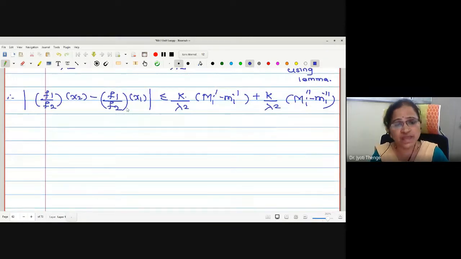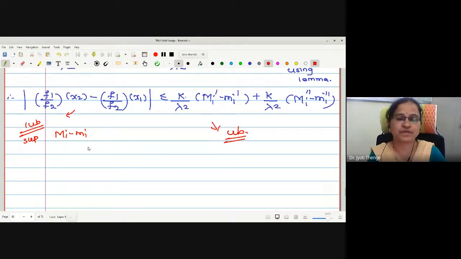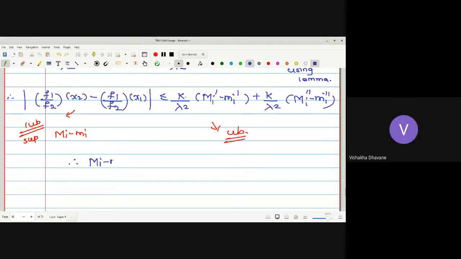Again by using that same lemma, what will be the least upper bound of this function? LUB, supremum. Is it capital Mi minus small mi? And this works as the upper bound by varying the values, different values of x1, x2 over the ith subinterval. For this kind of set, we have suprema Mi minus mi, and this will work as an arbitrary upper bound. Therefore, what is the relation again between the bounds? Less than or equal.